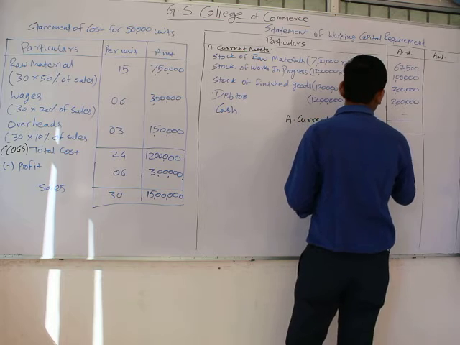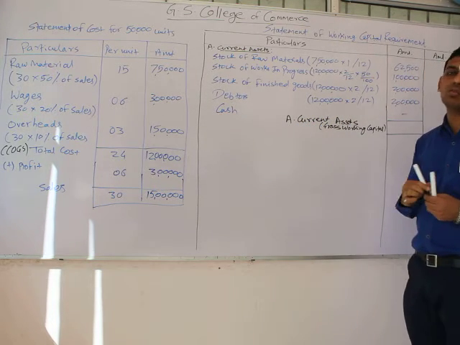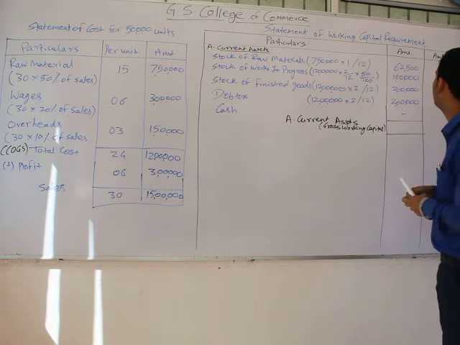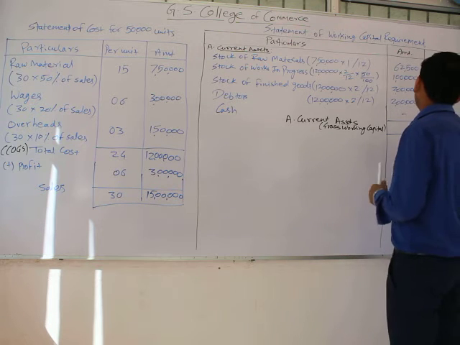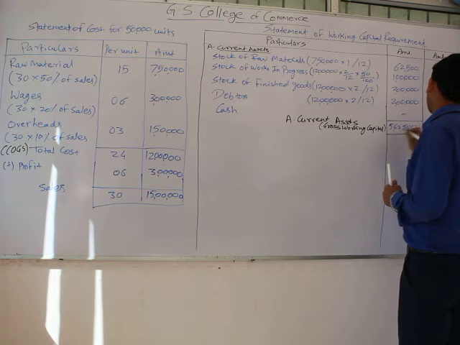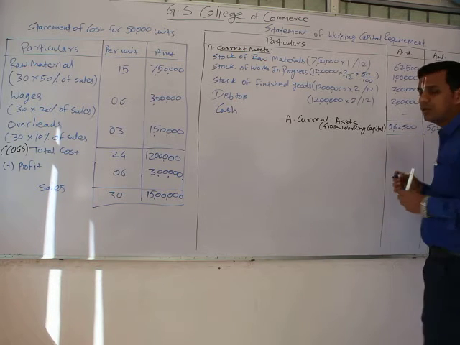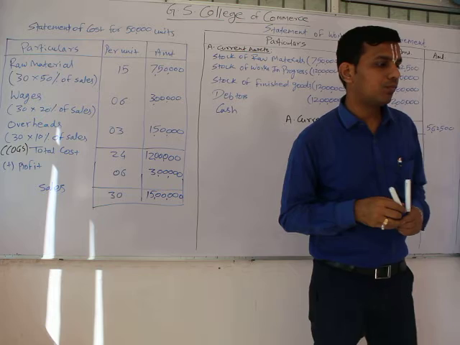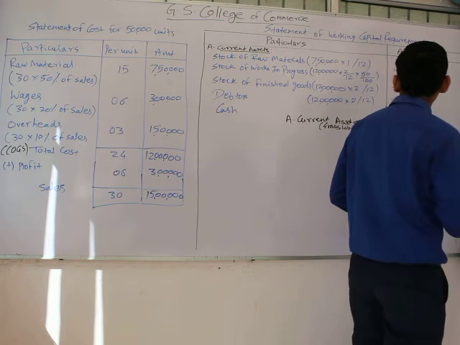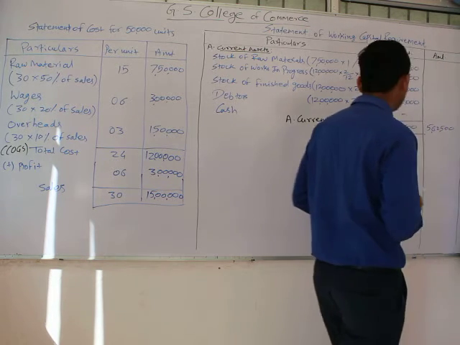We have discussed the definition of gross working capital. It says that the total of current assets is known as gross working capital. So we can make the total of this, 5,62,500. We can transfer it to the next column so that we can use it in the further part.